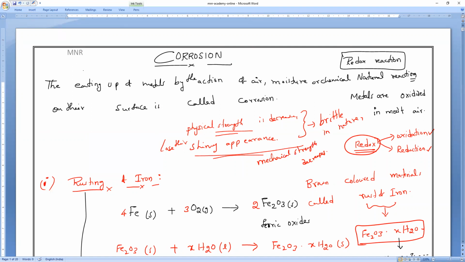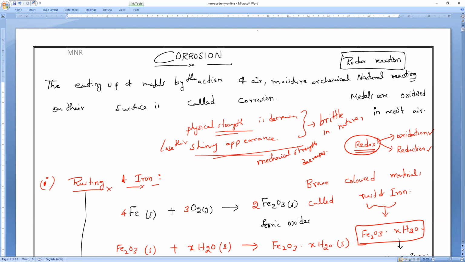Why? Iron is the major one that we use in many articles. Copper and silver are also fine, but rusting, the corrosion of iron, is the major problem across the world, because iron is the cheapest one. And in every construction area, many articles are made of iron. So this whole concept runs around iron.